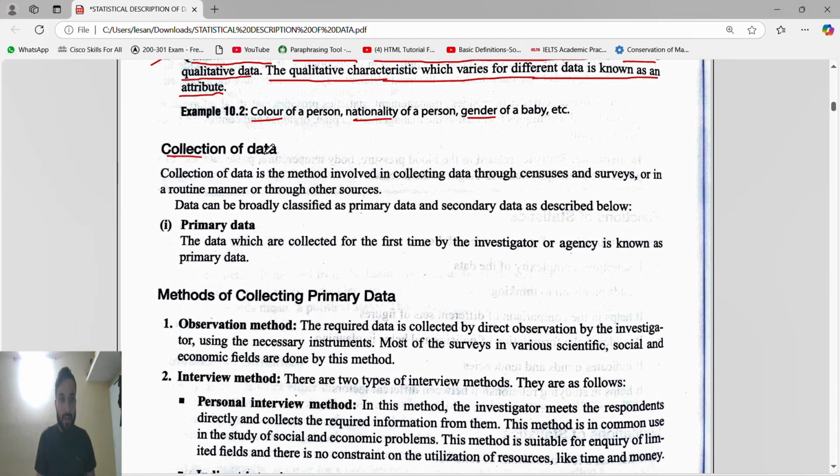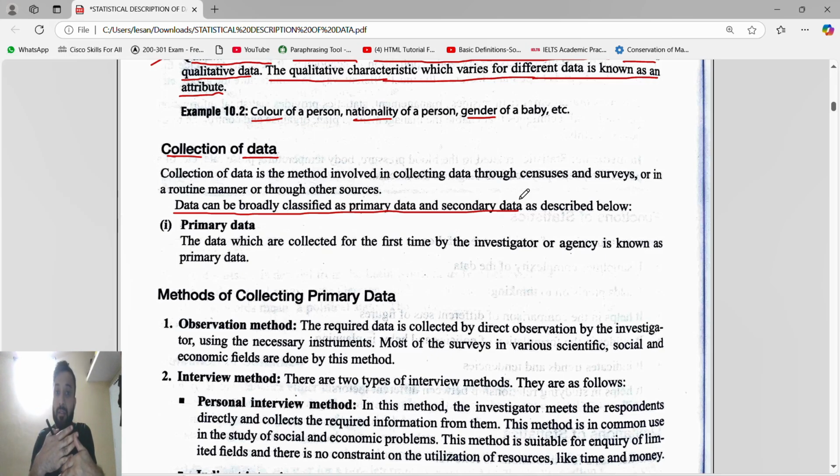So, collection of data. Data can be classified as primary data and secondary data. Guys, if they ask the types of data, there are only two types, primary data and secondary data.